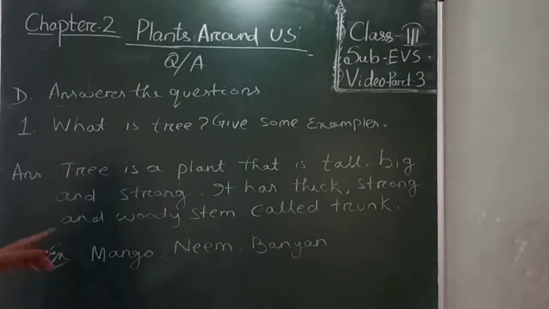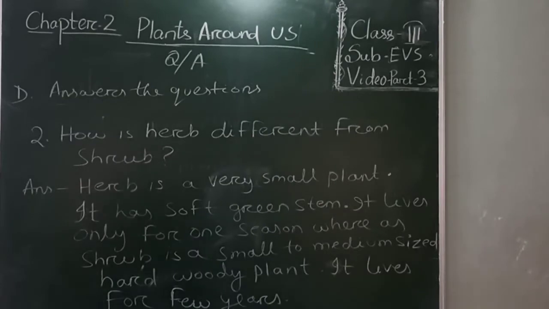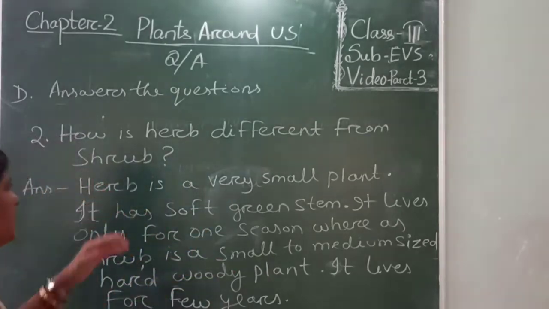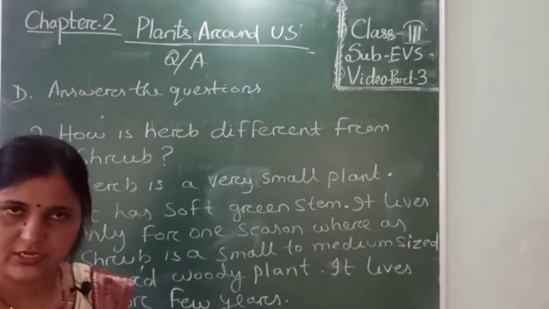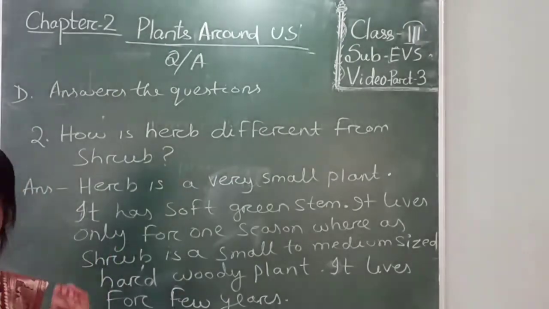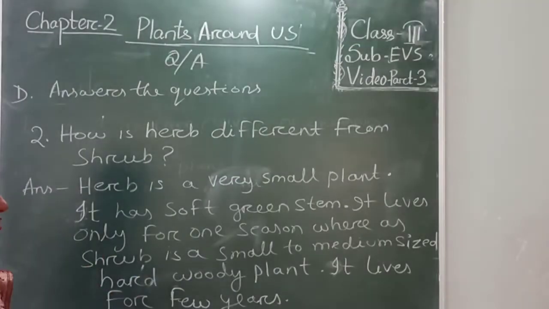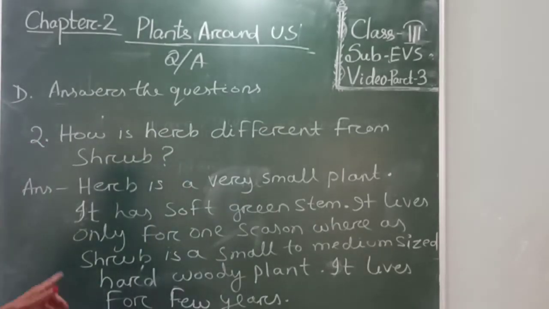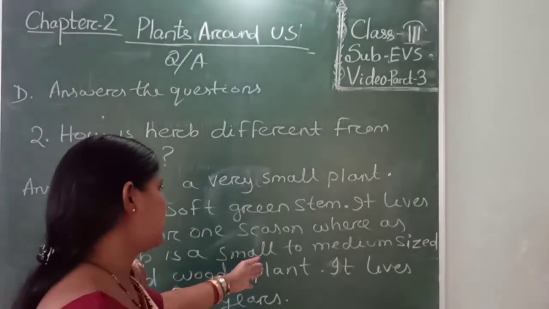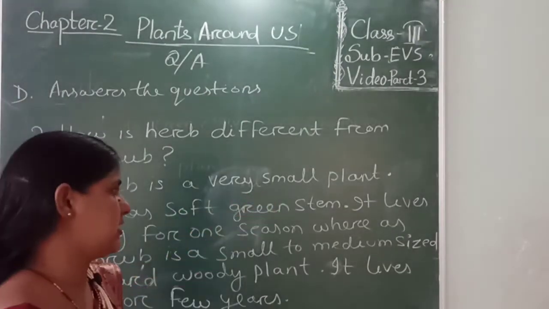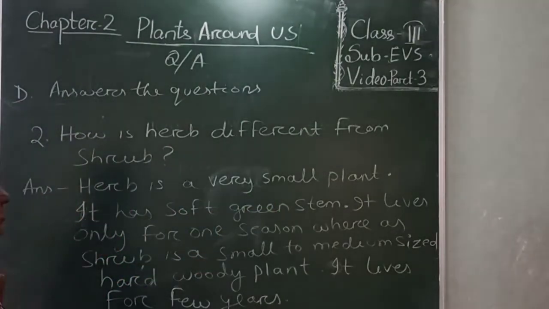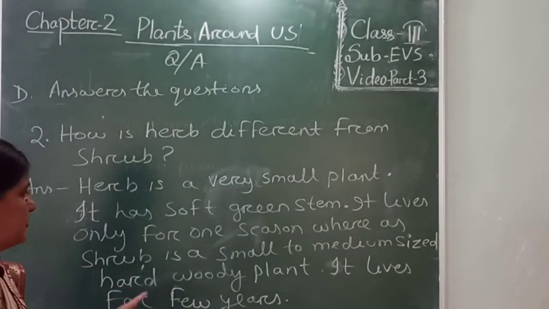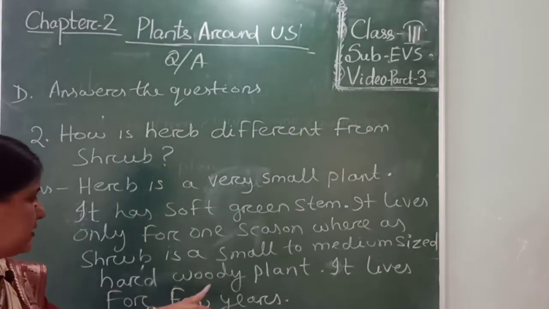Okay, now all of you write down question number 1 and answer in your copy. Then your question number 2 is, how is herb different from shrub? Herb is a very small plant, whereas the shrub is a small to medium sized plant. Herb has soft green stem, but shrub has a hard woody stem.